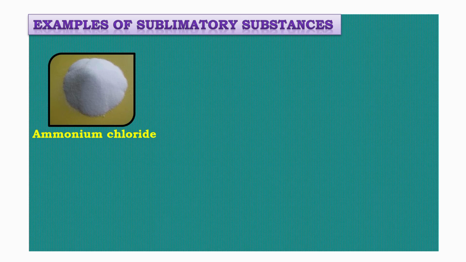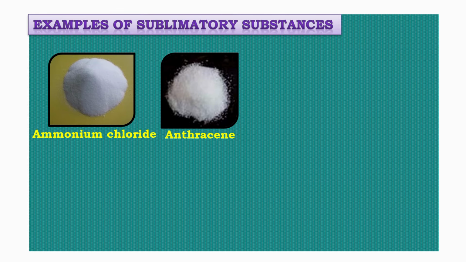In sublimation, solid particles gain energy and escape directly into the gaseous state. There is no liquid stage involved in this change. Let us now look at some examples of substances that undergo sublimation. Ammonium chloride is a sublimatized substance. On heating, it changes directly from solid to gas. Anthracene also undergoes sublimation. It changes directly into vapors when heated.